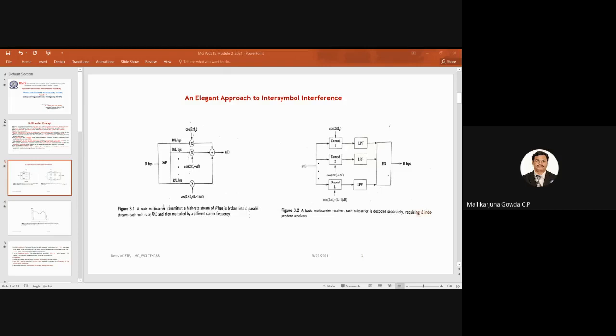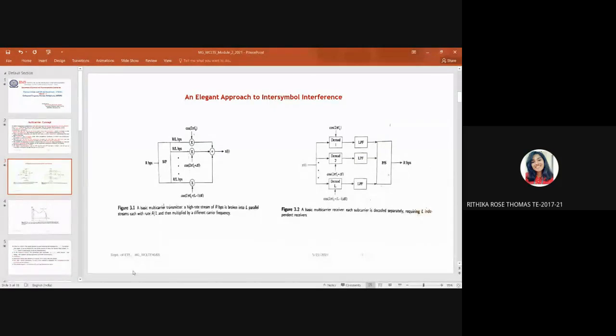I will tell what is a cyclic prefix. That will be the next topic. Hope you understood this one. Of course, I have to start with OFDM basics only, because without telling what is multi-carrier modulation and what are the limitations of this type of multi-carrier modulation, you will not be able to appreciate the concept of OFDM with cyclic prefix.